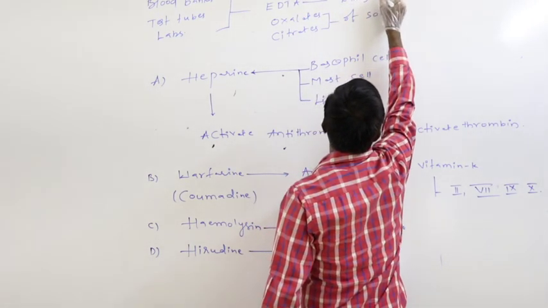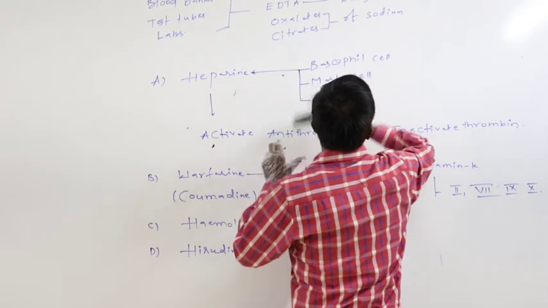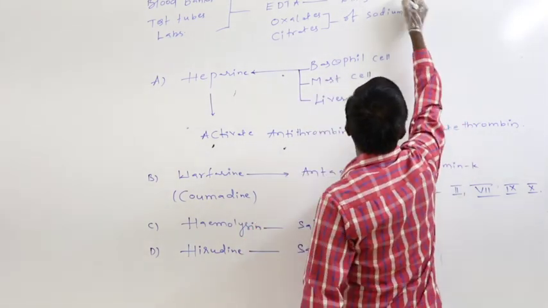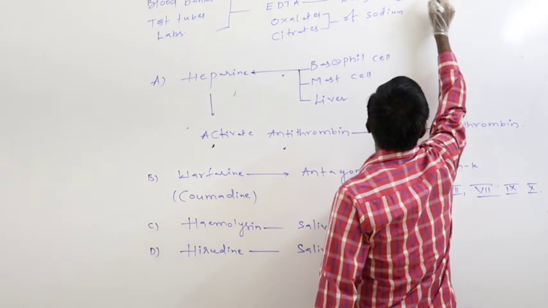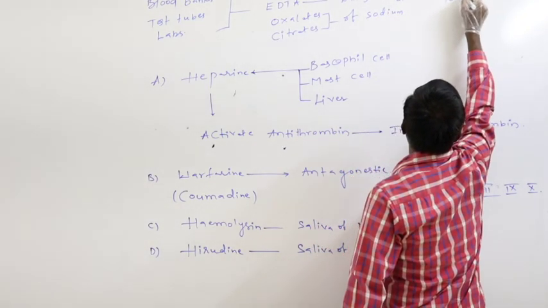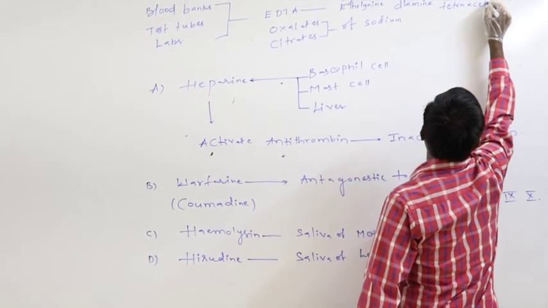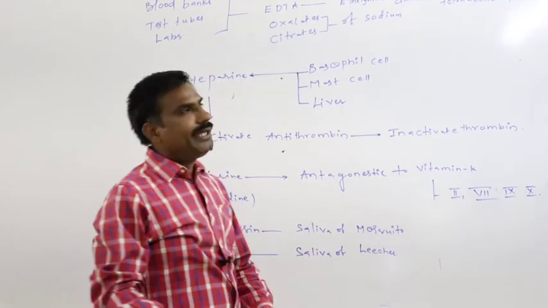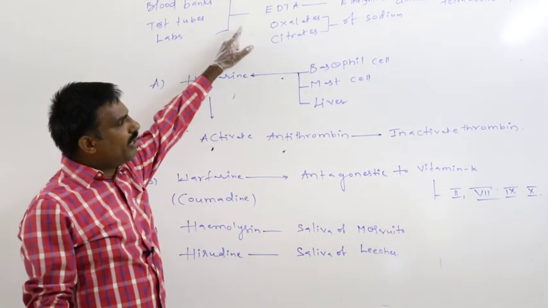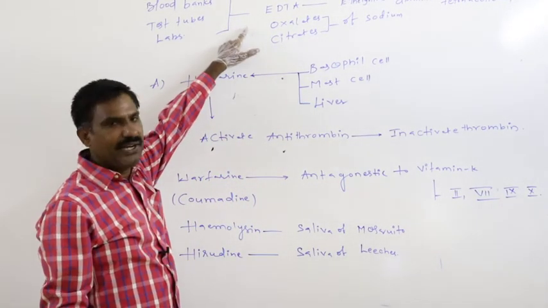Ethylene diamine tetraacetic acid, that is the EDTA.